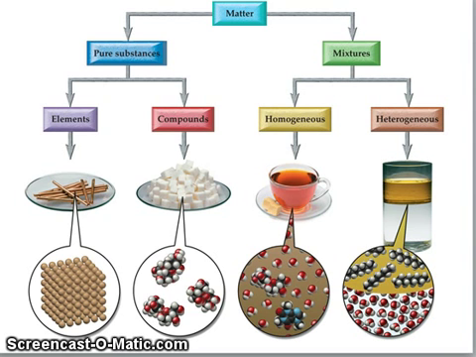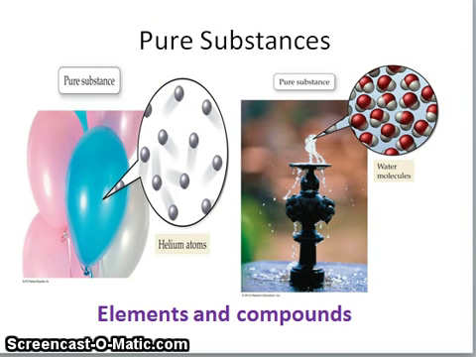A compound contains atoms of two or more elements bonded together so that the resulting substance has its own properties. A compound can be separated into its own elements or broken down into simpler compounds. Examples would be water, carbon dioxide, and sodium chloride. This slide shows examples of helium, an element, and water, a compound.